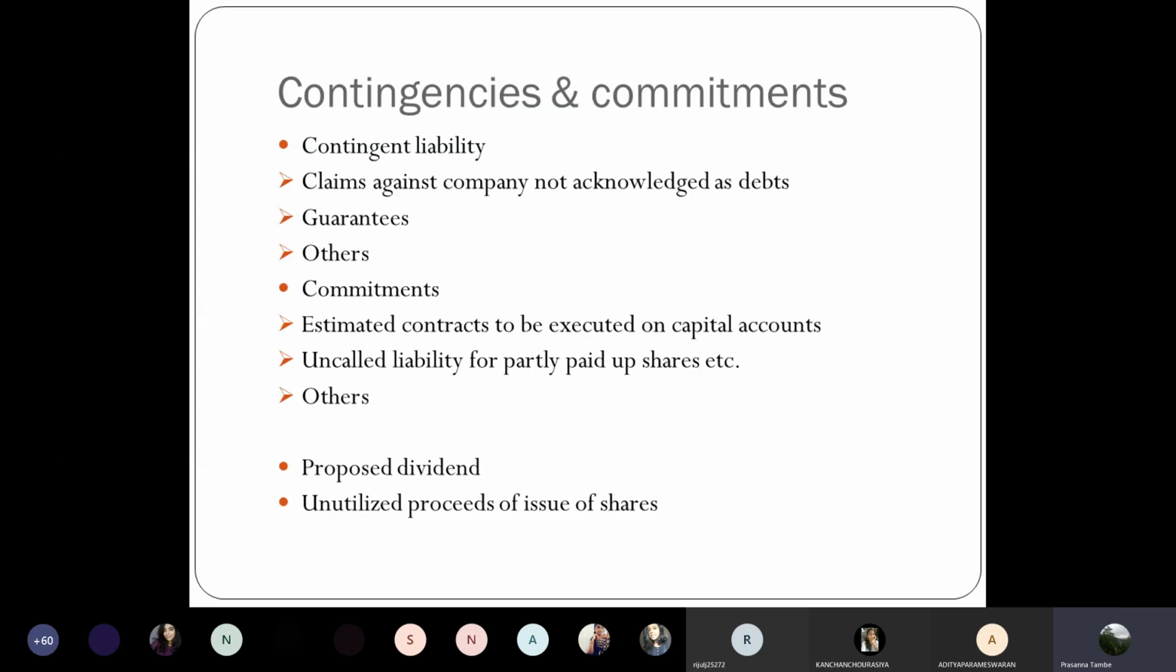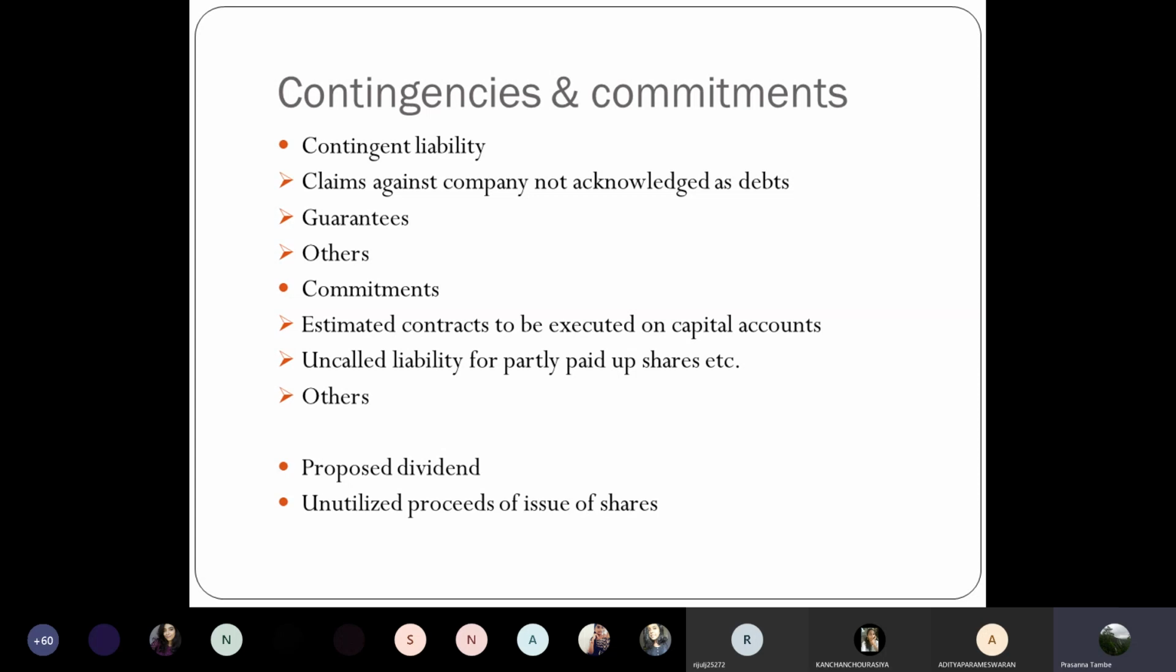You are a shareholder of that company. Face value is 10 rupees. As of now, the company has called only 8 rupees per share, and the balance 2 rupees will be called up in future at any time. Whenever the company calls that amount, you have to pay it because the share is partly paid up. So this uncalled liability for partly paid up shares is your commitment. That will have to be disclosed over here. Then any other commitment, apart from this, will also be disclosed over here.